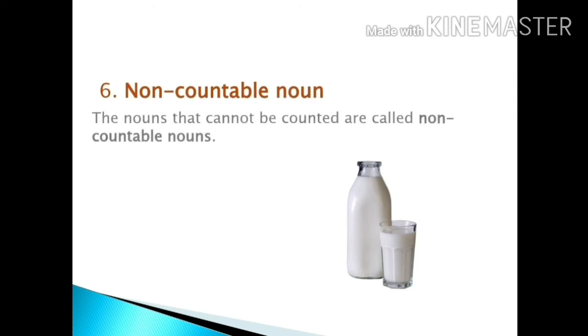We can count bottles, glasses, but not what is kept inside it. So here we are talking about non-countable nouns. It says the nouns that cannot be counted are known as non-countable nouns.